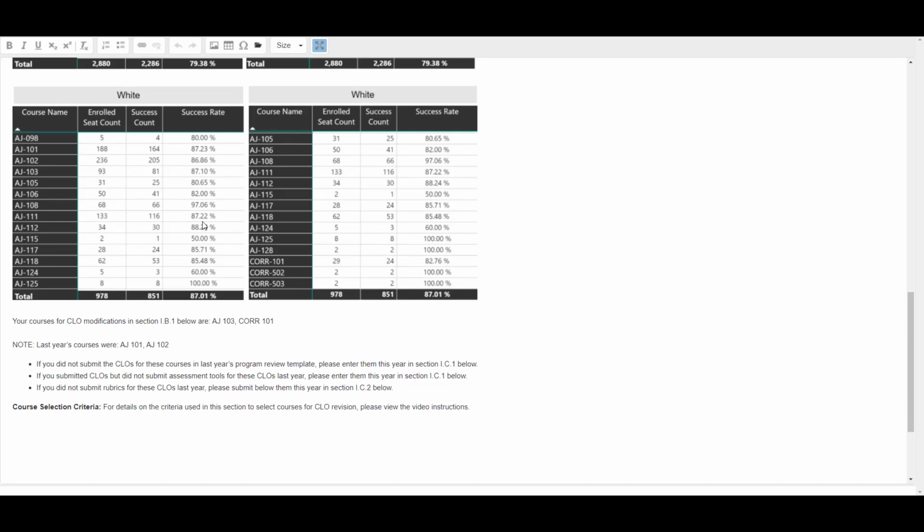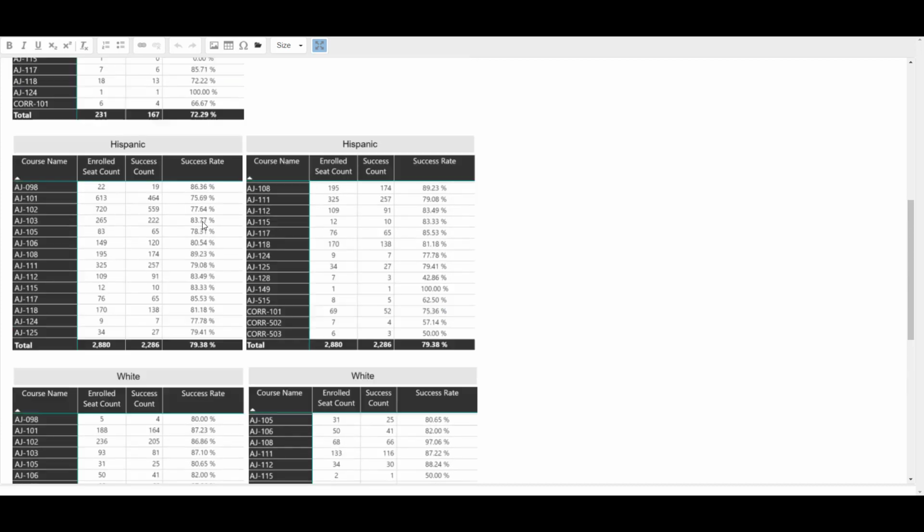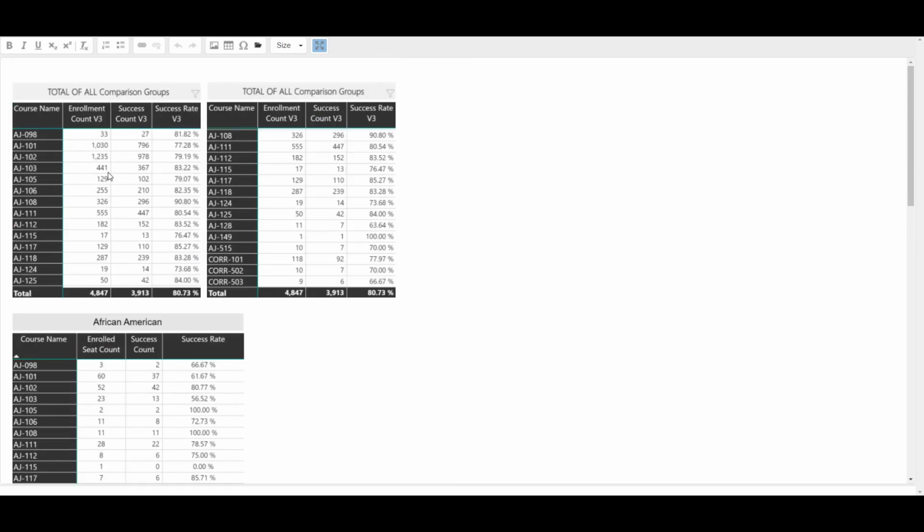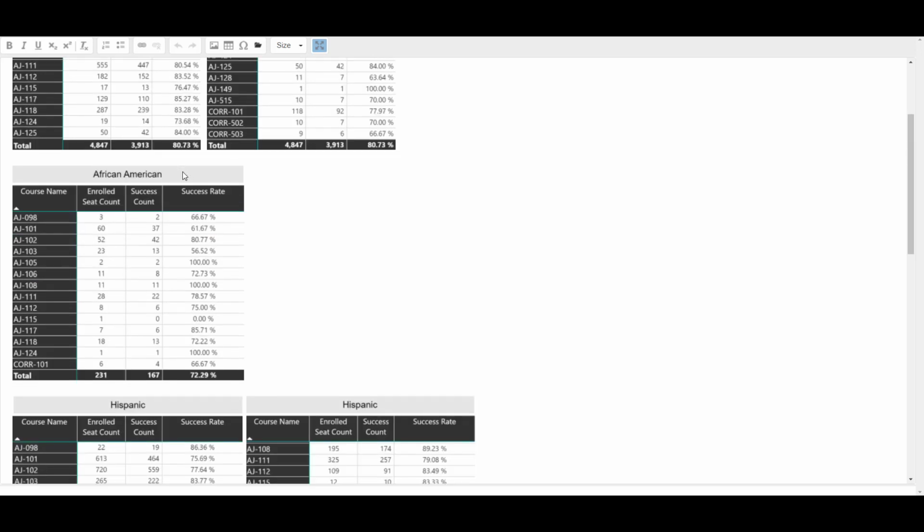No disproportionate impact here. What about AJ 103? It has the next highest seat count, 441, and its success rate, 83%, is much higher than the African American success rate, 56%, so it was chosen for this year.